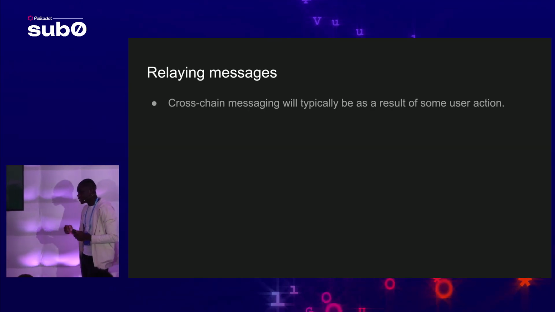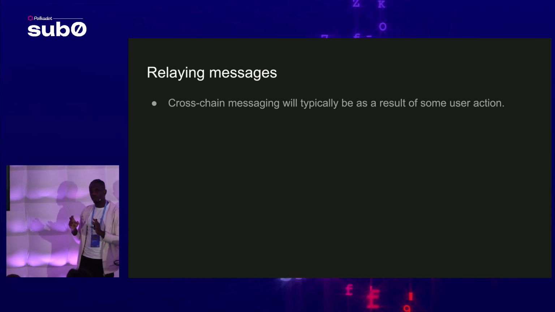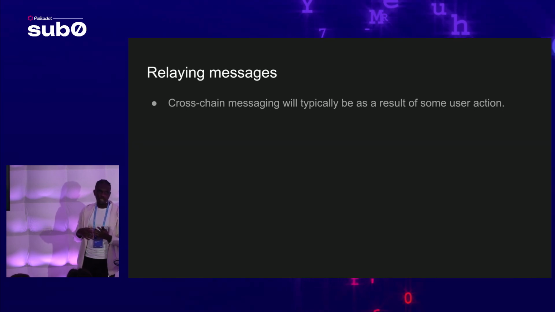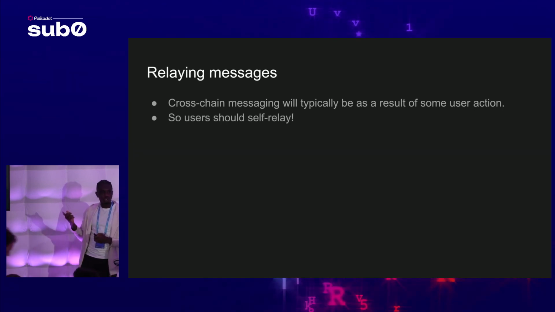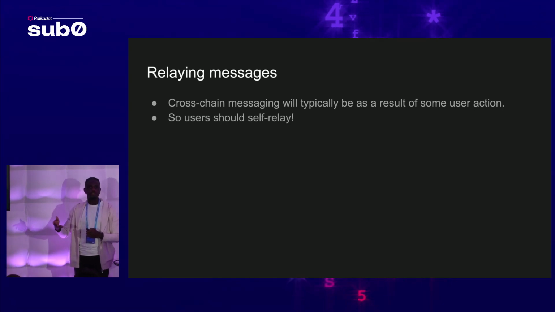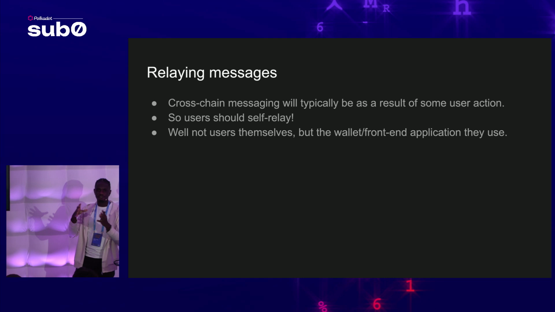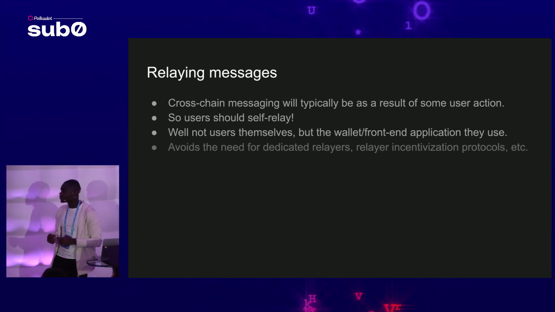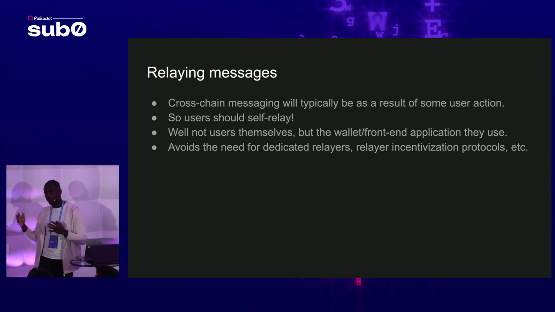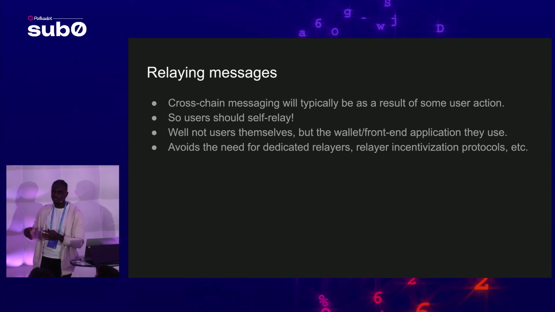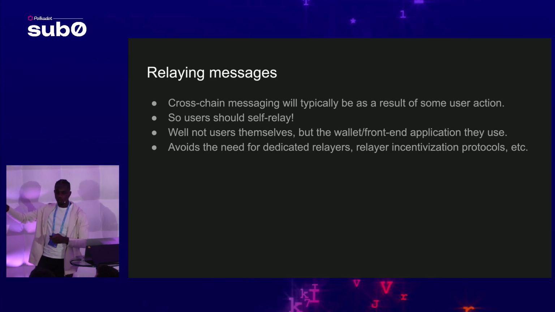So relaying messages is a bit of a tricky thing. Cross-chain messaging, or the need to send out messages, will typically be as a result of some user interaction. Some user calls some contract, and then as a result, requests need to be sent out. So what that really tells us is that users should self-relay, right? Because it was their action that triggered the request in the first place. Well, not really the users, but the wallets or whatever front end they were using to interact with the contracts. So this avoids the need for dedicated relayers, so teams don't have to run a dedicated relayer and try to relay requests and then start to price in the cost of requests into their interactions. They just pay for the cost of executing the messages on the destination chain.